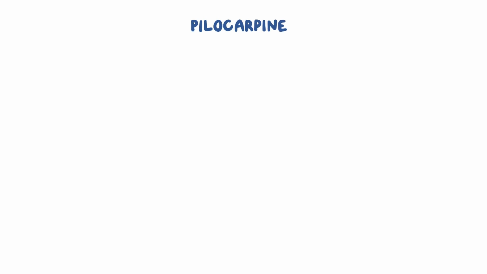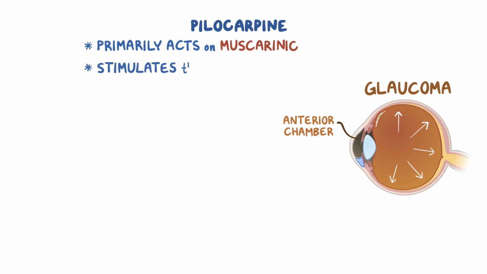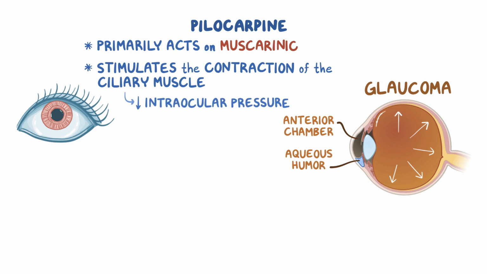Pilocarpine is a widely used cholinomimetic that primarily acts on muscarinic receptors. It's one of the medications of choice in glaucoma, or an increased pressure within the anterior chamber of the eye. When given topically on the eye, pilocarpine stimulates the contraction of the ciliary muscle in the eye, increasing the outflow of aqueous humor, which is the fluid in the anterior chamber of the eye. Therefore, pilocarpine decreases the intraocular pressure.